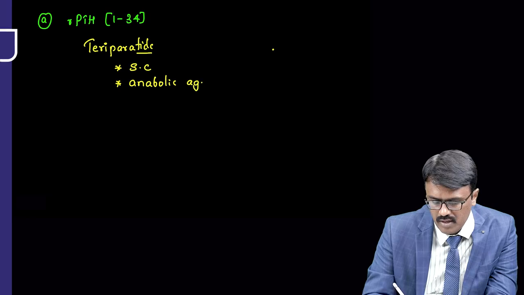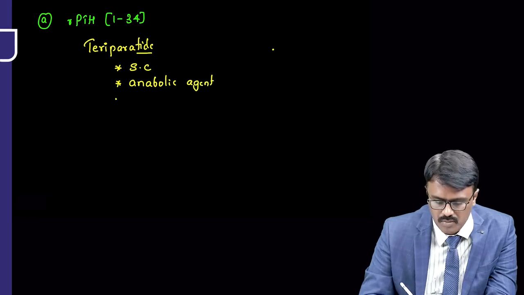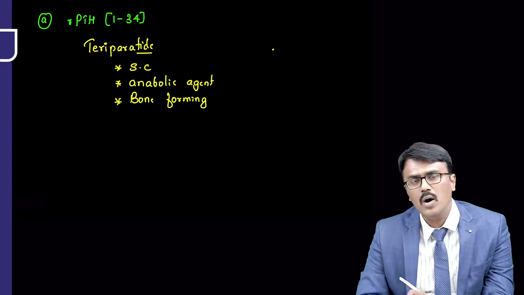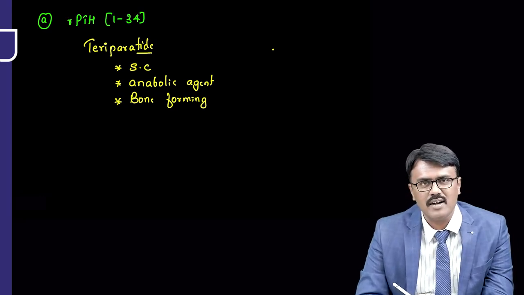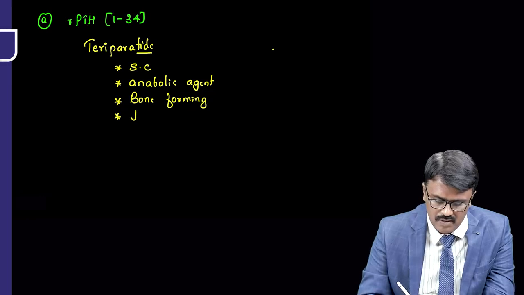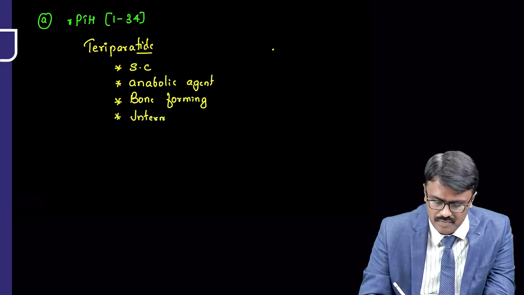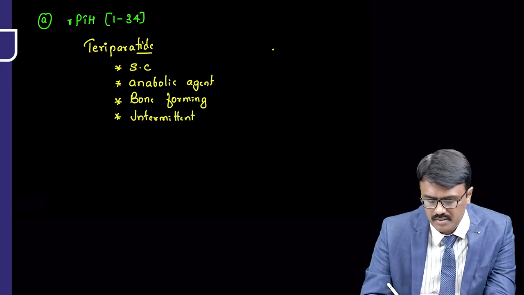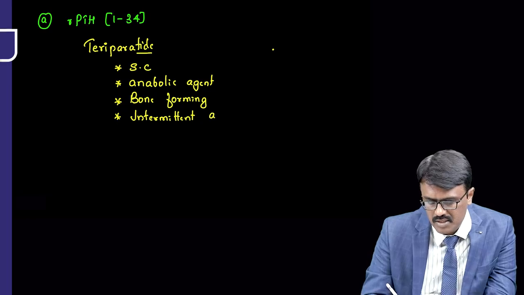The meaning of anabolic agent is it forms the bone, so it is also called a bone forming agent. Now, how do I give this drug? Should I give it continuously? No. It is given intermittently.